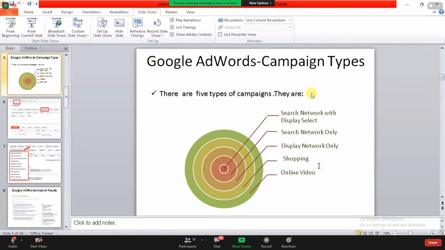I would say they are having their ads running over there. So that is called, I would say, the online video.